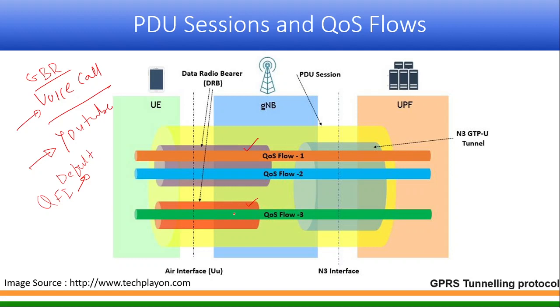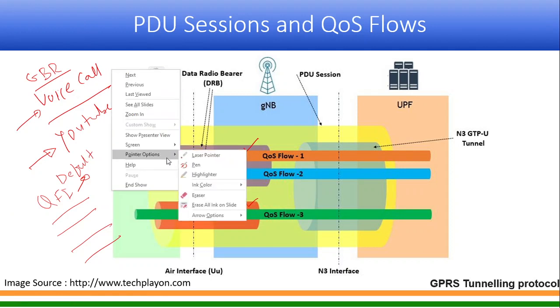Here the concept of slice has not yet come, right? Because you can consider the entire 5G network, for example, as a single slice, and this is happening within that. But the operator can actually do different slicing for different services. If the operator has different slices for different services, then of course, in those slices the PDU session will be handled differently. Am I clear or should I repeat?